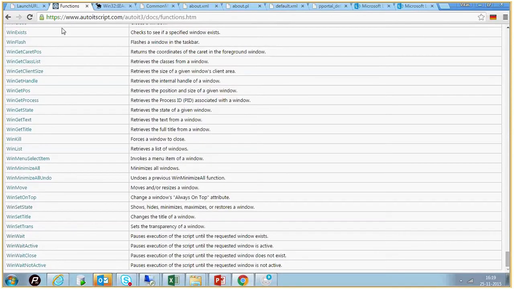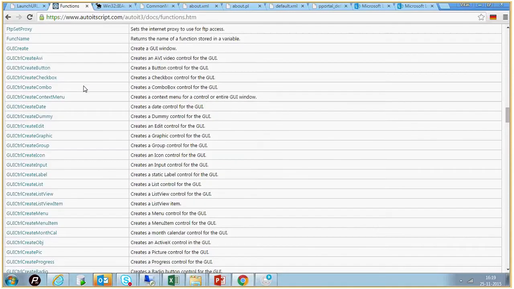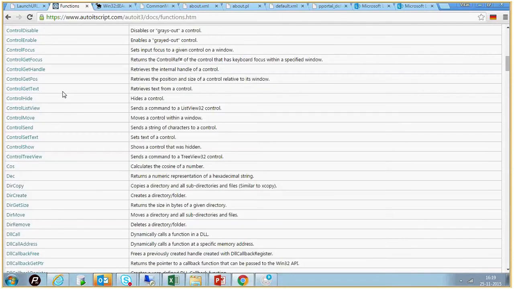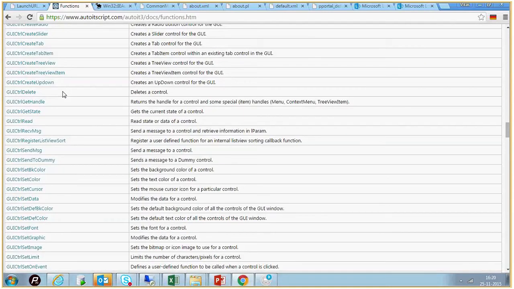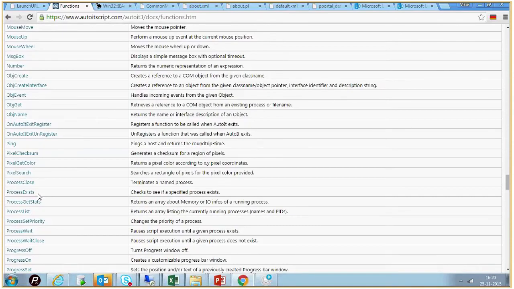Yes, I mean it is Windows related. Like I launch the portal and I want to check whether that particular login page exists or not. All Windows related functions are there. Even file and directory manipulation related functions are available in AutoIt directly. And there are a lot of process related functions, whether a process is up or down, what the state of the process is. Those things can also be known using this. We use these functions to check whether RSM is up or down, or our portal app server is up or down.